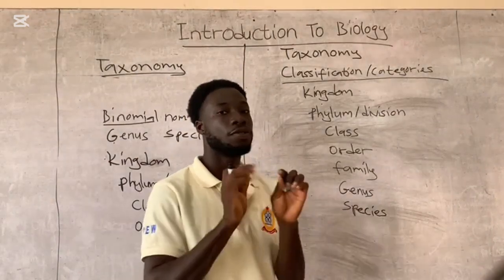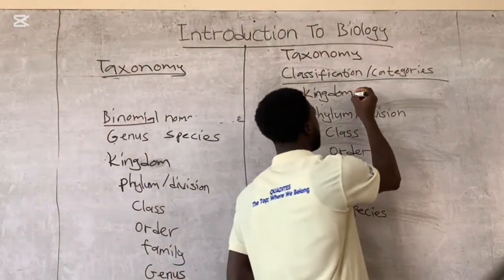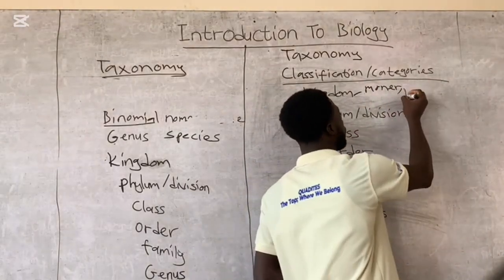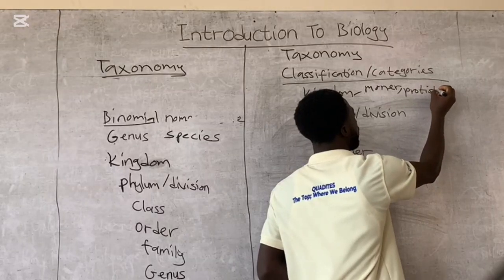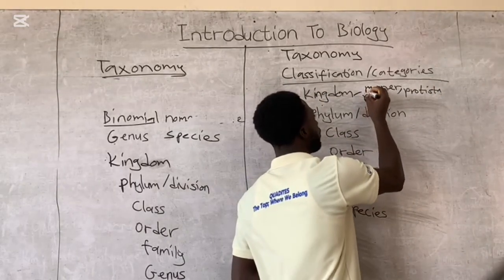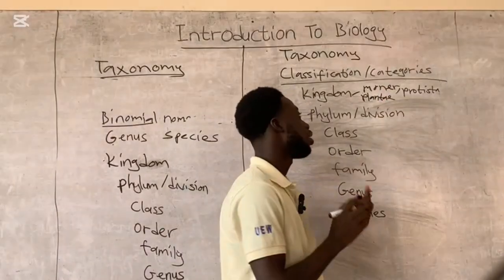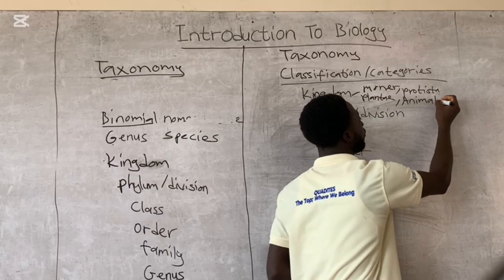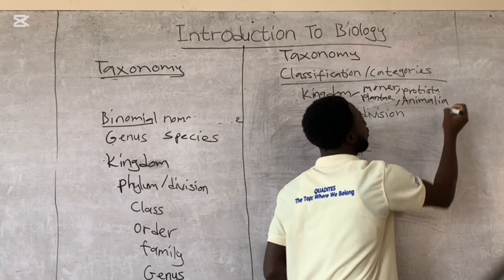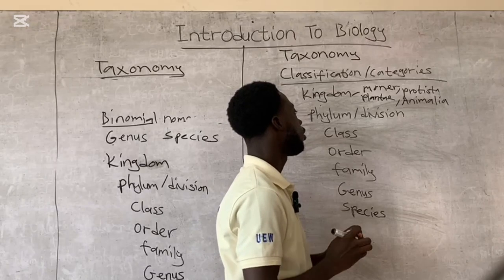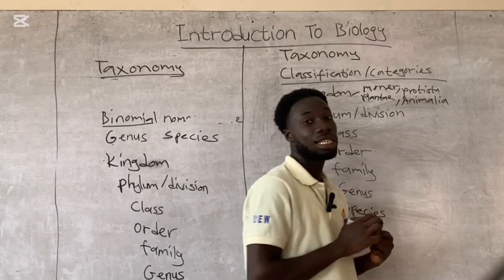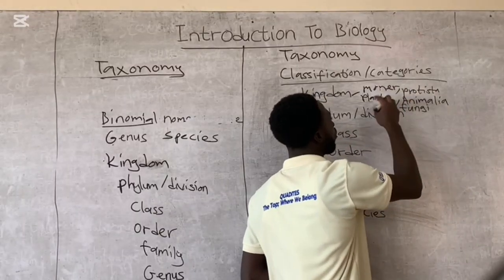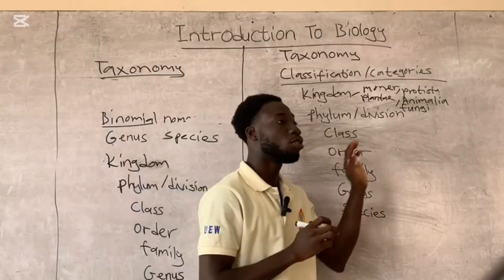Now, let's talk about the kingdom. When you say kingdom, we have 5 kingdoms. We have kingdom Monera, kingdom Protista, kingdom Plantae, kingdom Animalia, and then we have kingdom Fungi. 1, 2, 3, 4, 5. So these are the 5 kingdoms that we have.